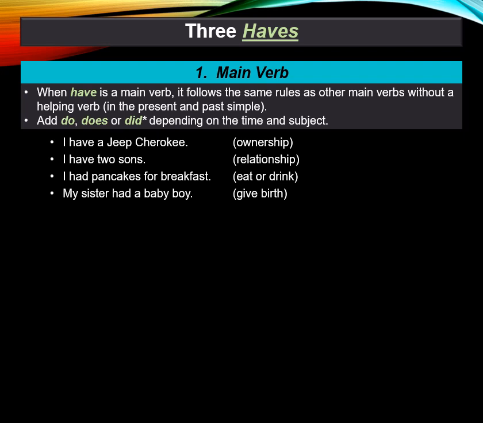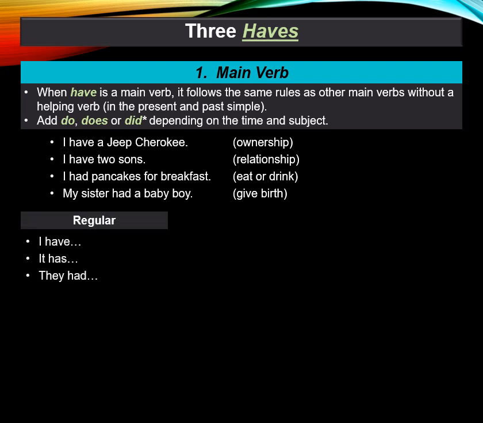Or, I have 2 sons. This shows a relationship. I had pancakes for breakfast. Have can be used to mean eat or drink. Or, my sister had a baby, meaning she gave birth. These are the common uses of have as a main verb.